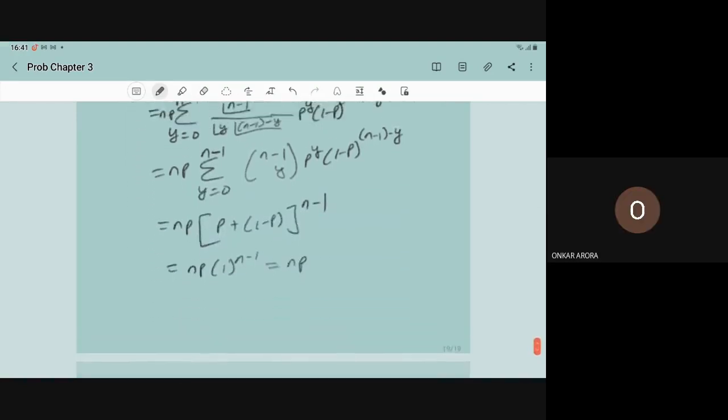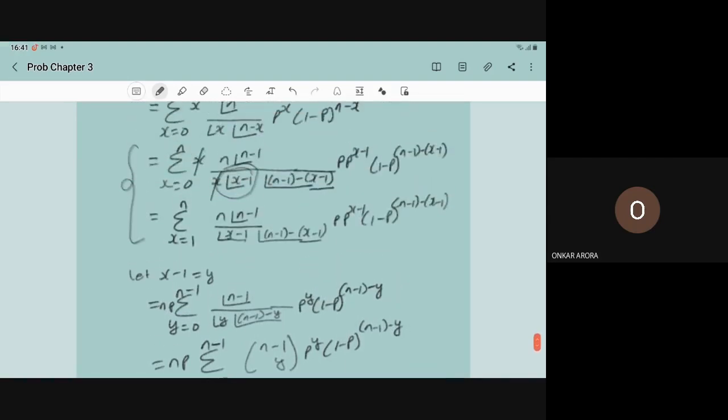Sir, can you explain that cutting part again? Actually, what I'm saying is that if you cancel this, then what is the remaining expression? The remaining expression will be divided by the factorial of x minus 1. And here the summation will start from x equal to 0. So when we put 0, it will give you factorial of minus 1, and factorial of minus 1 is undefined.